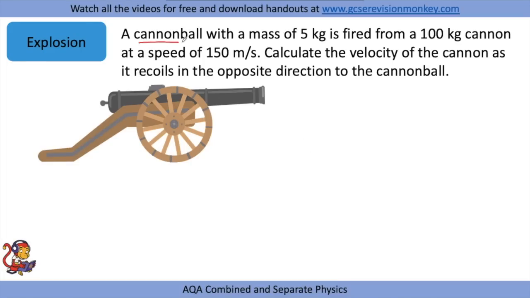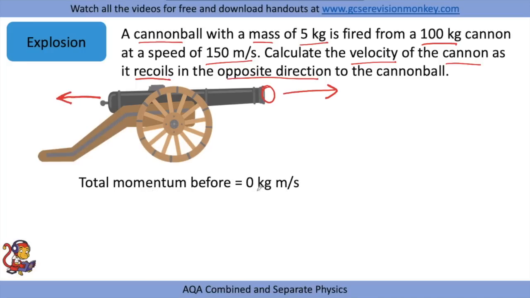This one says a cannonball with a mass of 5 kilograms is fired from a 100 kilogram cannon at a speed of 150 meters per second. And the question says calculate the velocity of the cannon as it recoils in the opposite direction. So when the cannonball is fired out, that will go in this direction, and the cannon itself will recoil in the reverse direction. So we've got the total momentum before is 0 kilogram meters per second.